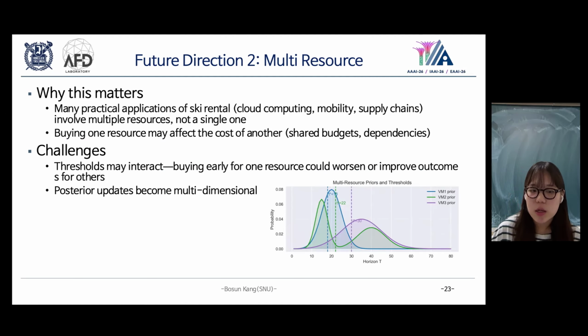To conclude, our Bayesian ski rental leads to a simple threshold policy that is both theoretically grounded and empirically robust. Even under uncertainty and prior errors, performance remains stable because decisions rely on the global survival property rather than the local details.